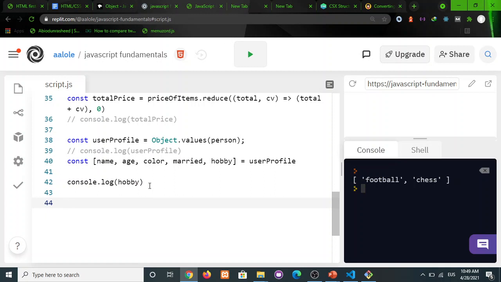now let's say we want to create an object from our user profile. By now we know that our user profile is what? Is just a plain array that comprises of what? That comprises of user details, right? So okay, before we go to that,